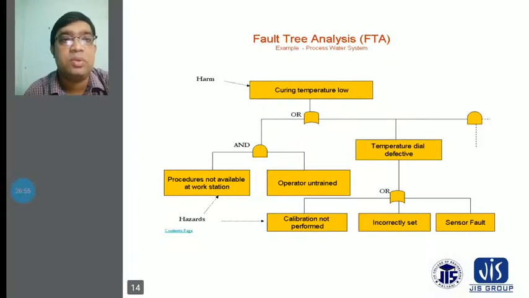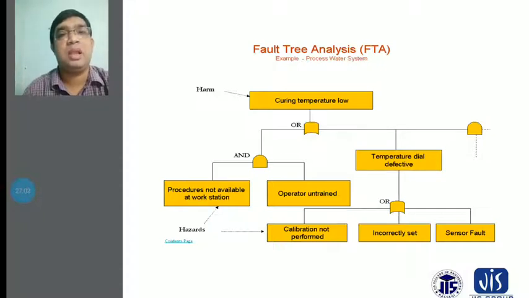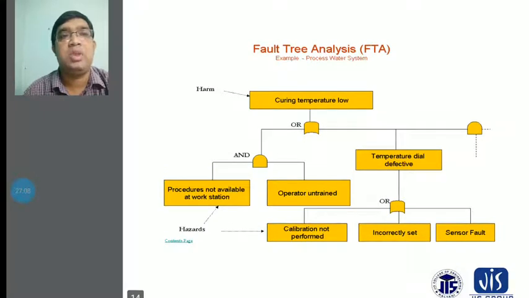Another thing you have to consider is untrained operators. Sometimes in different types of RO plants, medicines or chemicals given to the RO plant need to be properly maintained, and components or chemicals may be either lower or higher than required. Then the water will not be properly treated. With untrained operators, the AND gate applies: procedures not available at the workstation, and the operator is untrained.